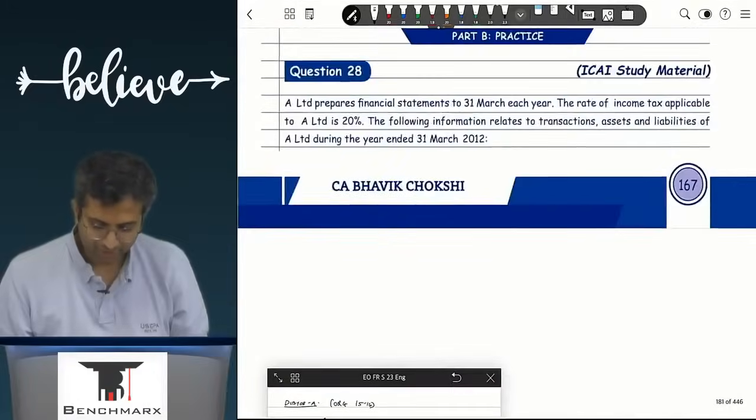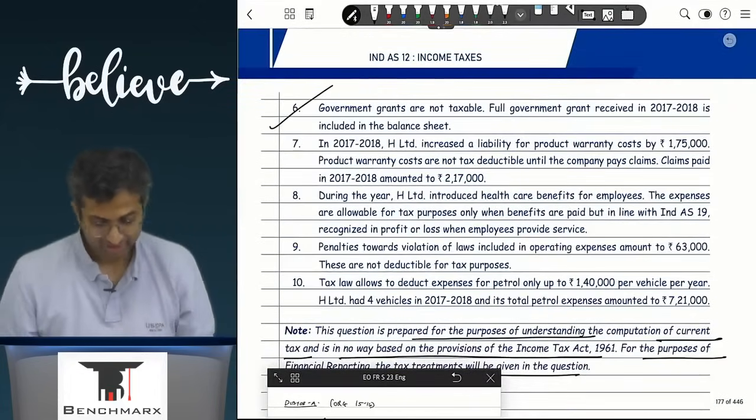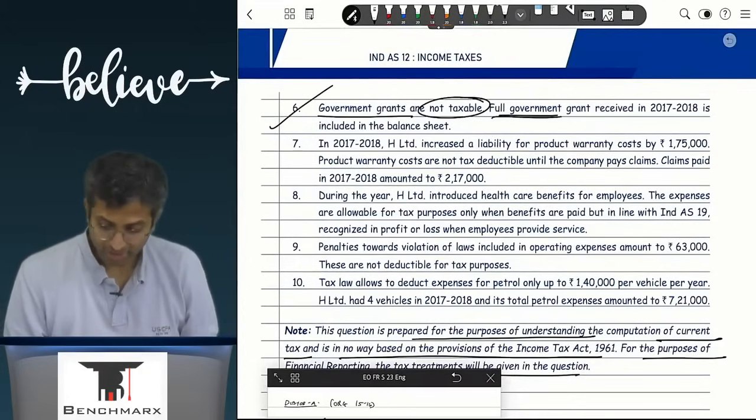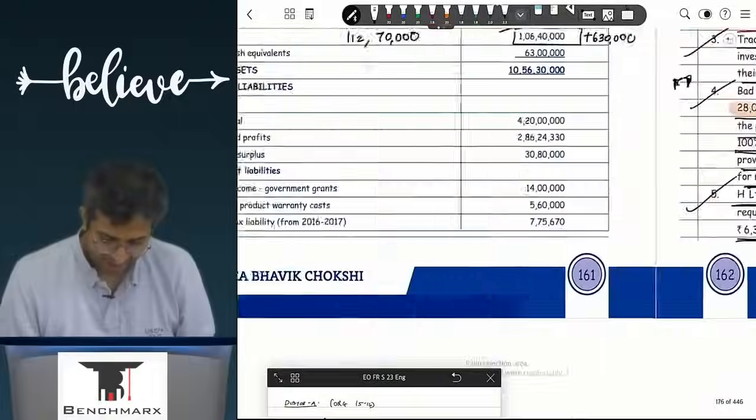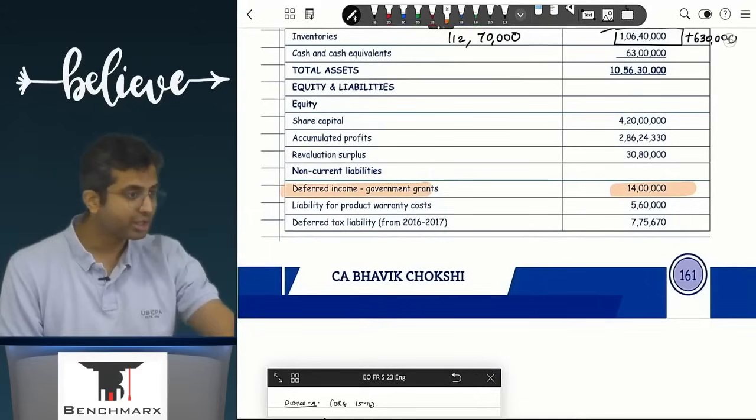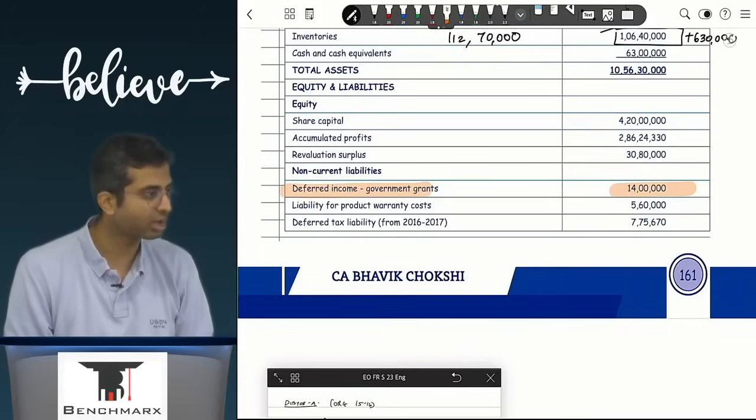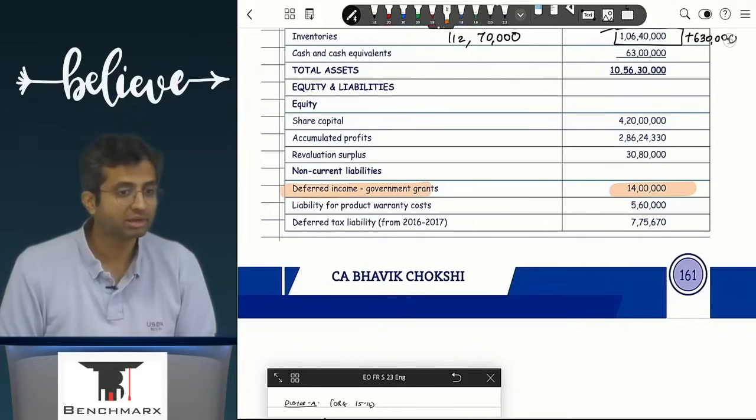So now we are halfway through the question. किधर चले गए? अच्छा, good adjustment. Government grants are not taxable. Full government grant received in 17-18 is included in the balance sheet. So if I see the balance sheet, what is the balance sheet? Government grant deferred income of 14 lakhs. According to you, what is the entry passed for the government grant? Bank account debit to deferred income, and that deferred income is lying where?